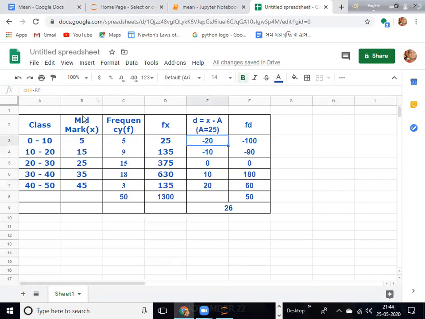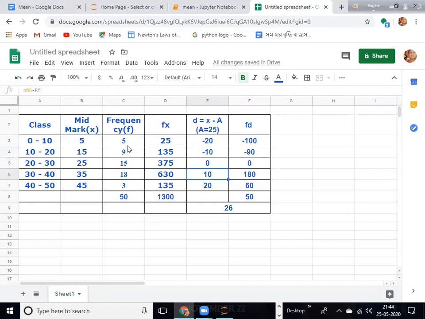B3 is in column B, row 3, and B5 is the assumed mean. So 5 minus 25 is minus 20. The next value, B4, is 15, so d is 15 minus 25, which is minus 10, and so on.